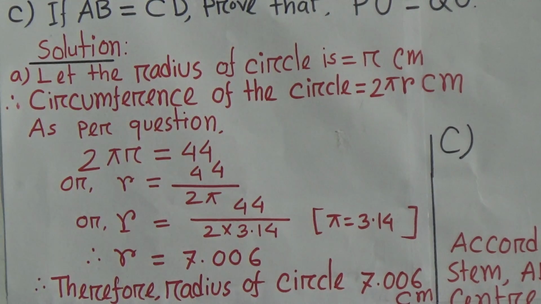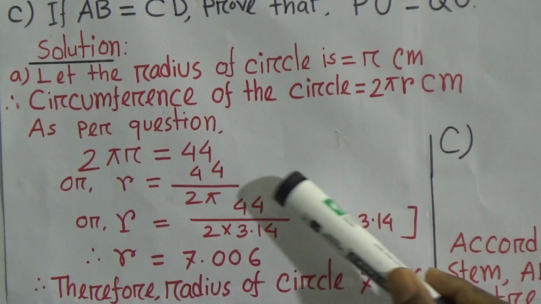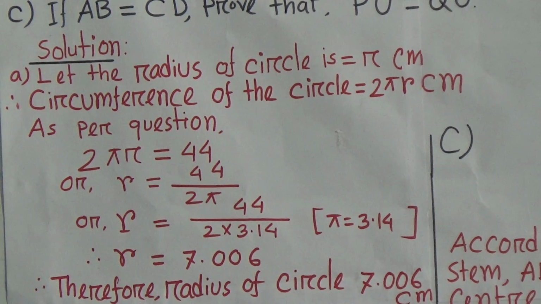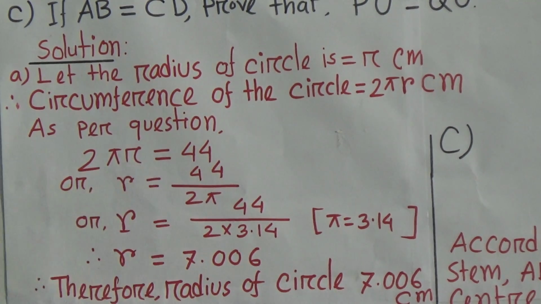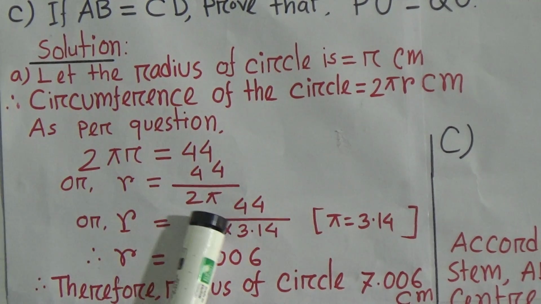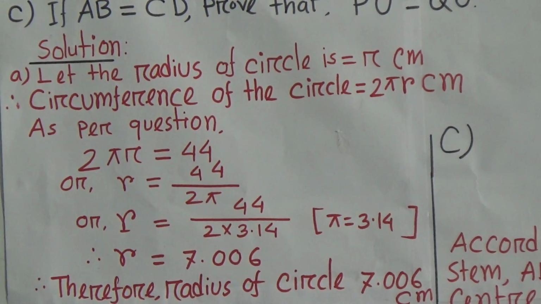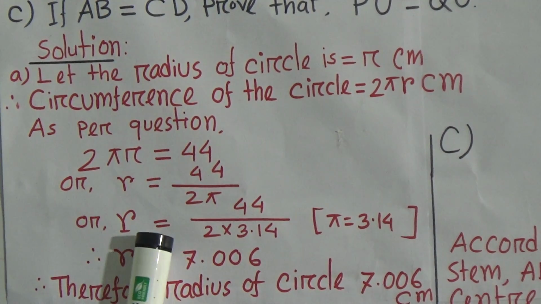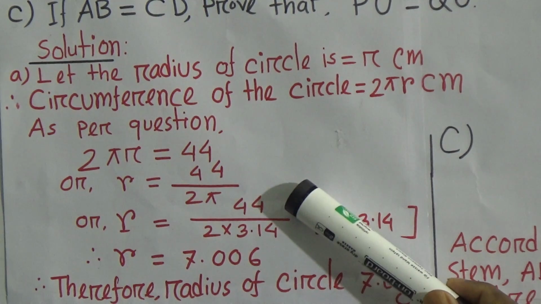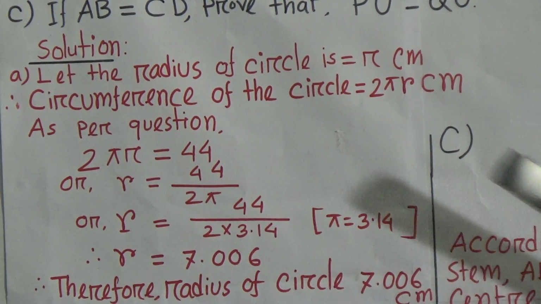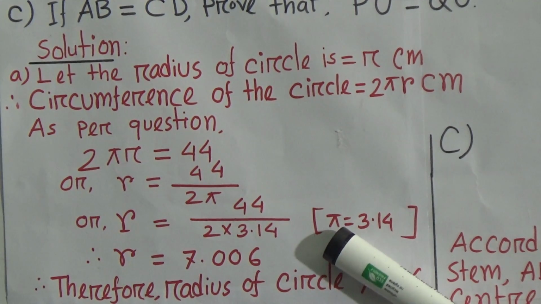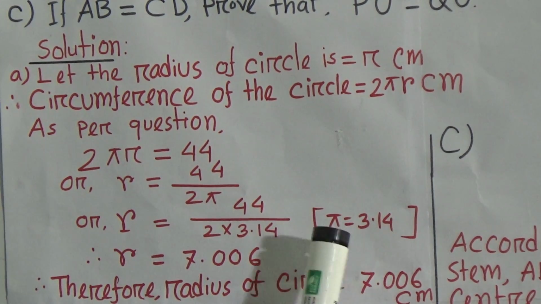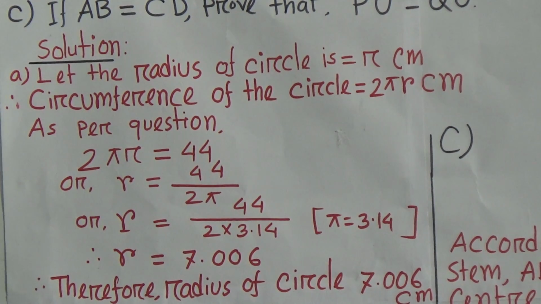We have to determine the radius of the circle. Look, therefore r equal to what? 44 divided by 2 pi. Why is this division? You know 2 pi is multiplied with the r, so this will be division. Okay. Now r equal to 44 over 2 pi. You see this is pi. This is the symbol of pi and its value is 3.14.